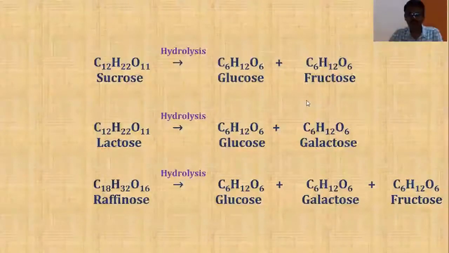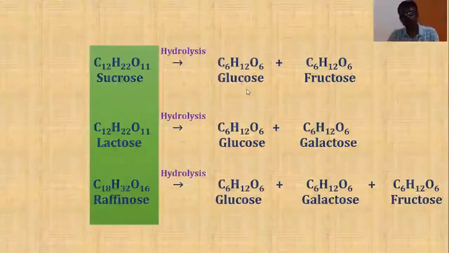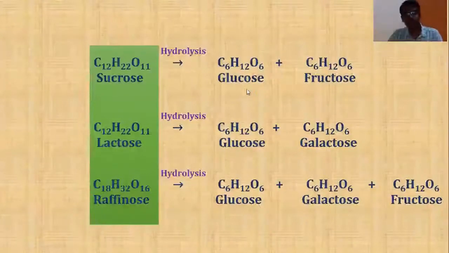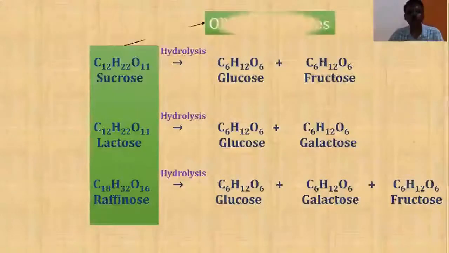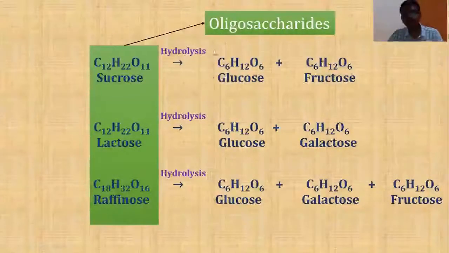Let me repeat it again. Those carbohydrate molecules like sucrose, lactose, raffinose or any other carbohydrate which upon hydrolysis yield 2 or 3 or 4 simpler units or simpler sugar molecules are called by one common term, that is oligosaccharides. What are oligosaccharides? Oligosaccharides are those carbohydrate molecules which upon hydrolysis yield a few sugar units.